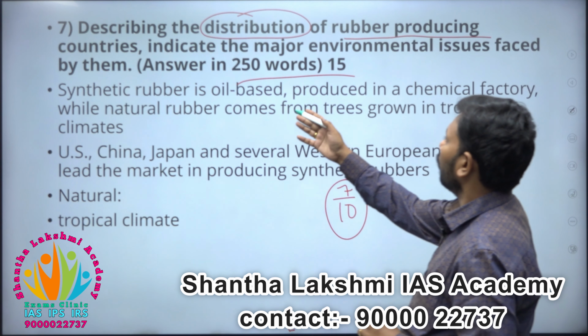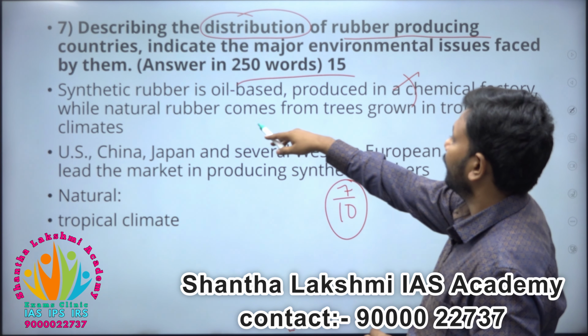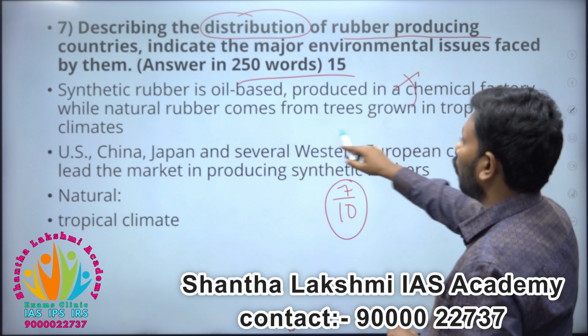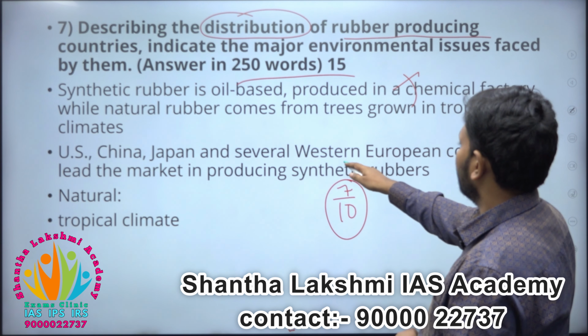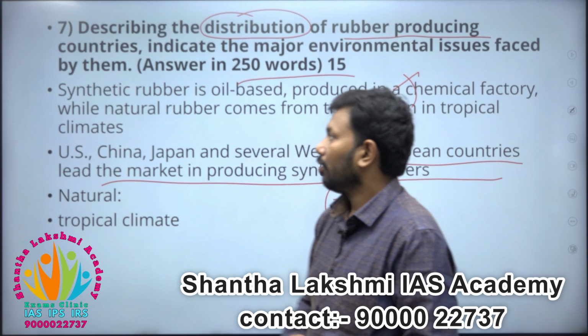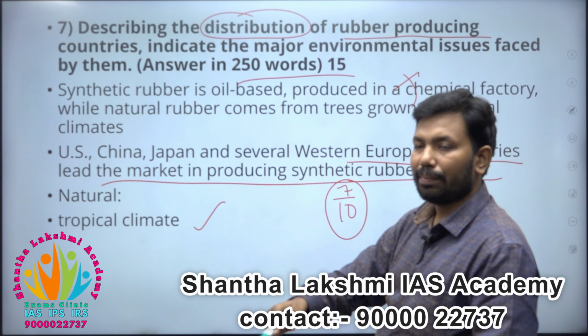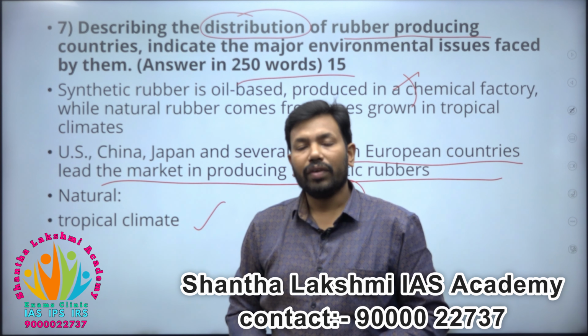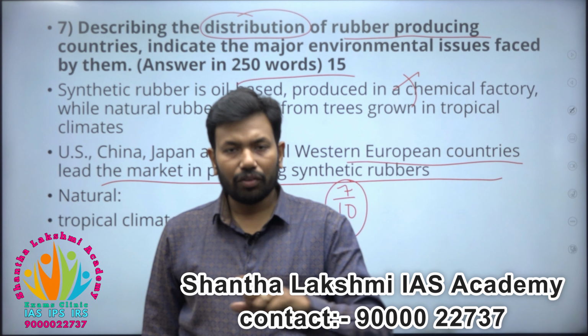Now, synthetic rubber is oil based, produced in a chemical factory. We are not concerned about that. Natural rubber comes from trees grown in tropical climates, only in tropical climates. US, China, Japan, several Western European countries lead the market in terms of synthetic rubber. Natural, tropical climate. India is a good country. Indonesia is a good country. We have Congo. Amazon also. All the equatorial countries.